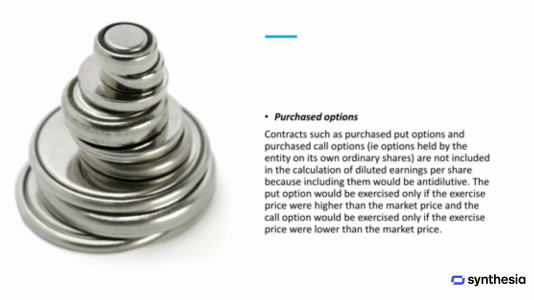Purchased options such as put or call options held by the company on its own ordinary shares are not included in the calculation of diluted earnings per share. Including them would increase earnings per share rather than dilute it, because a put option would be exercised only if its exercise price is above the market price, and a call option would be exercised only if its exercise price is below the market price.